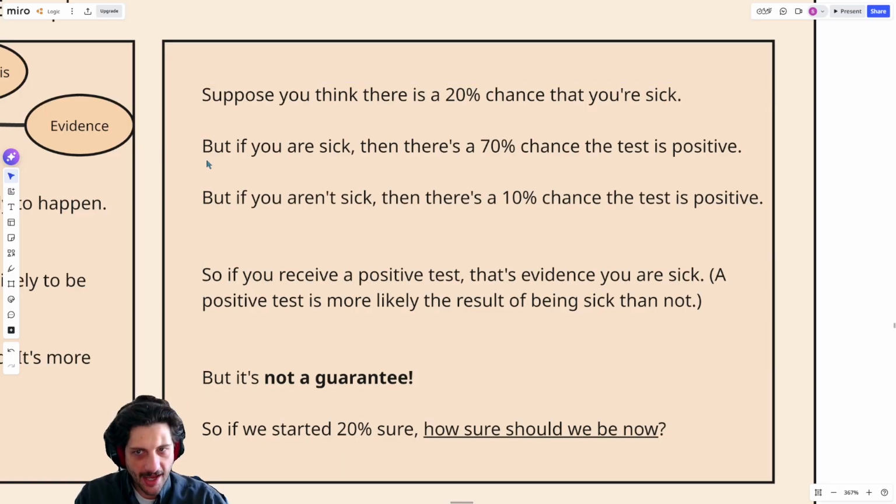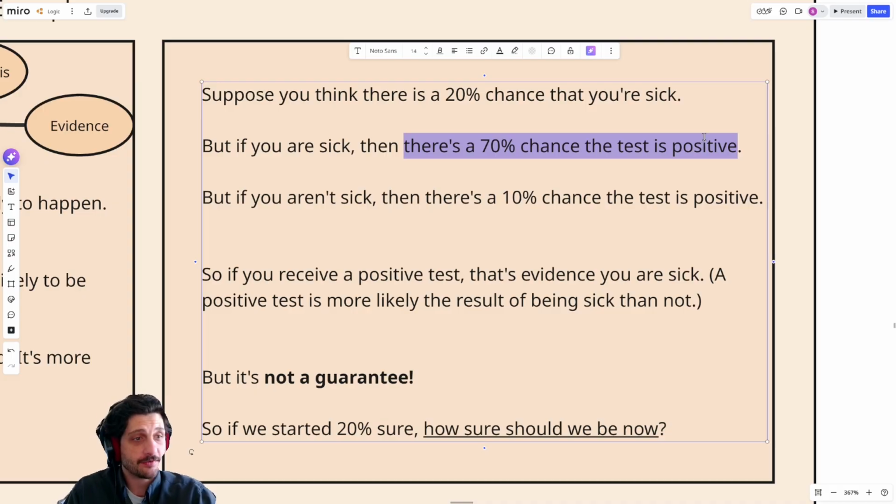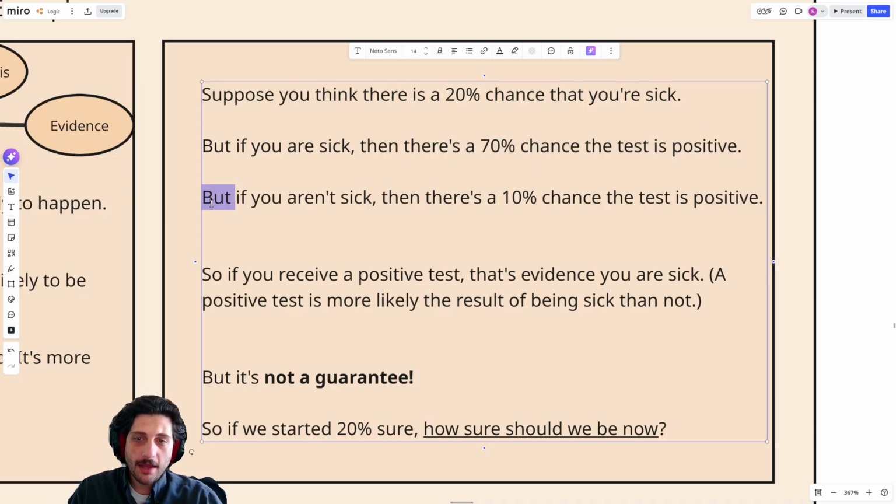So you decide to take a test, and just like with any test, there's a chance that it tells you you're sick even if you're not. So if you are sick, there's a 70% chance it tests positive, but there's also a 30% chance that even if you're sick, it doesn't tell you you're sick. And if you're not sick, there's still a 10% chance you test positive. Even healthy people will get a test that says you're sick 10% of the time.